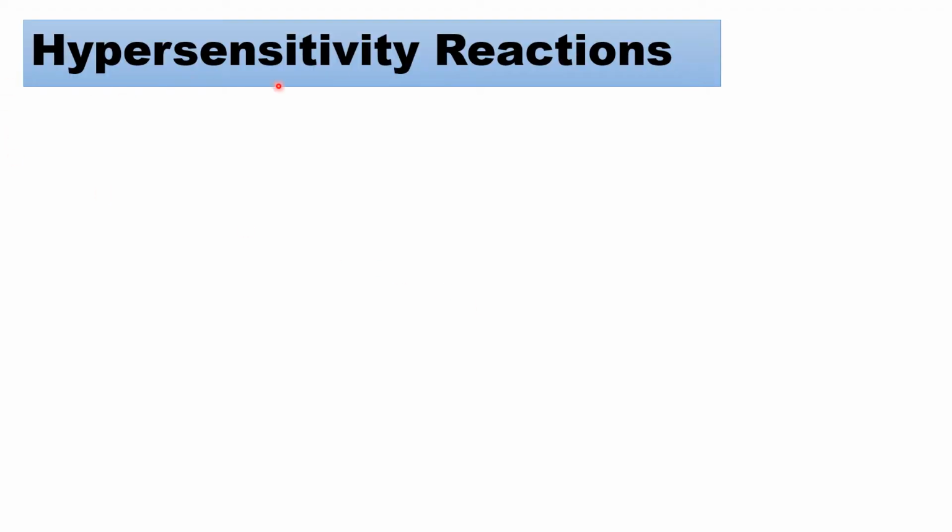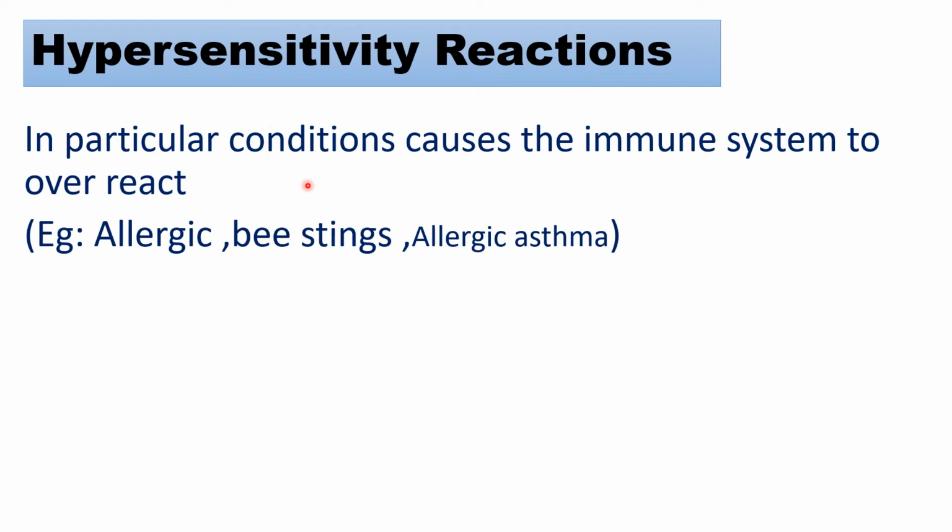This hypersensitivity reaction is a very important process in our immune system. Let's start. In particular conditions, the immune system overreacts. To define it further, when cells are affected by some factors, the cells automatically overreact. This process is also called the hypersensitivity reaction. The best examples are allergies, bee stings and asthma.